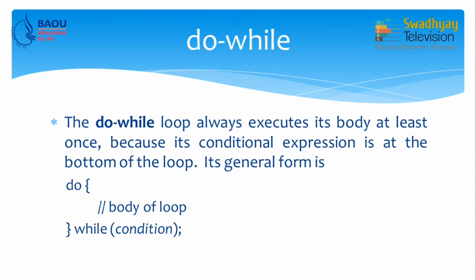So, loop is executed at least once, otherwise condition is false. So, these work very similar to while loop. The only difference is that while may or may not be executed for the first time, but do while is always executed for the first time.